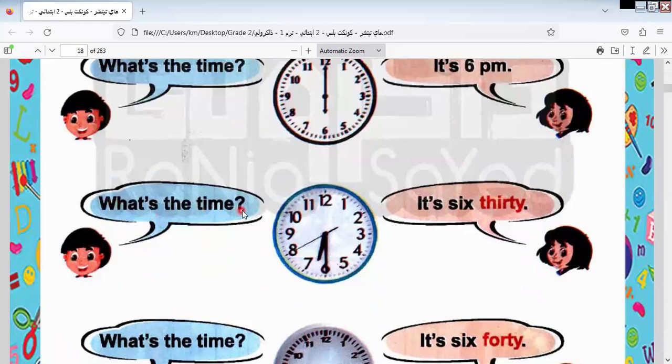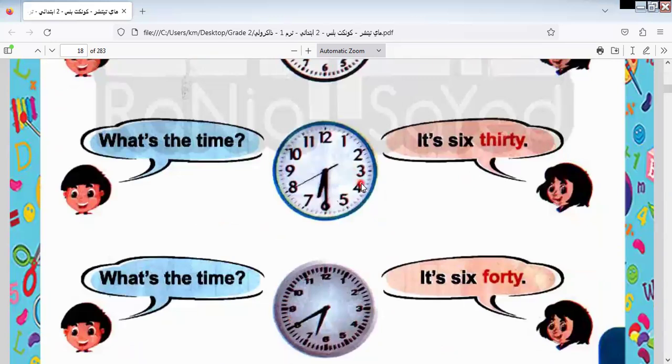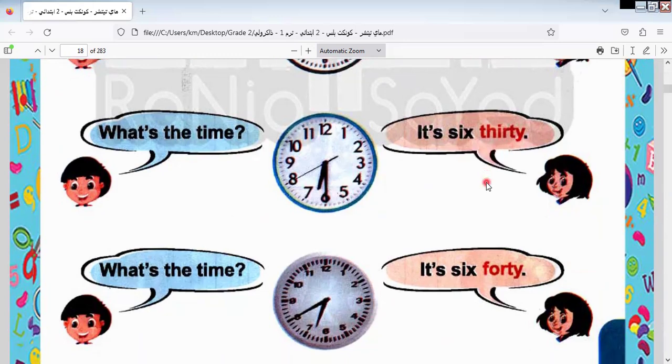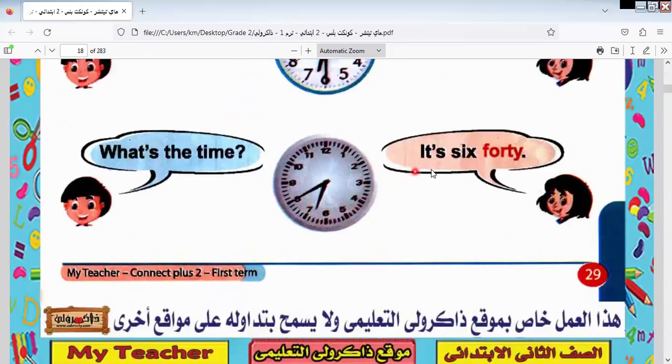What's the time? It's 6:30. It will be here 6:30. We can say half past six or 6:30, but here we know the clock in numbers, so we must write it in numbers like this. Okay, what's the time? It's 6:40. How come 6:40? 5, 10, 15, 20, 25, 30, 35, 40. It will be here 6:40.